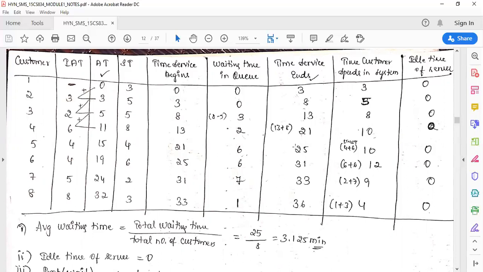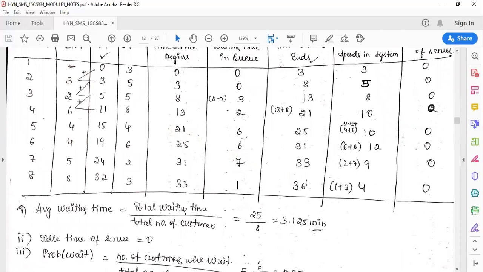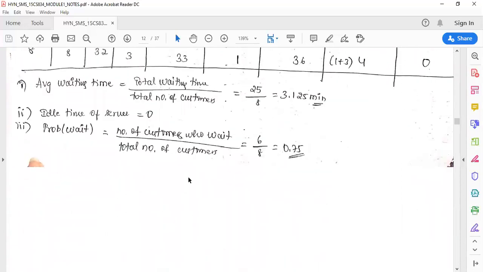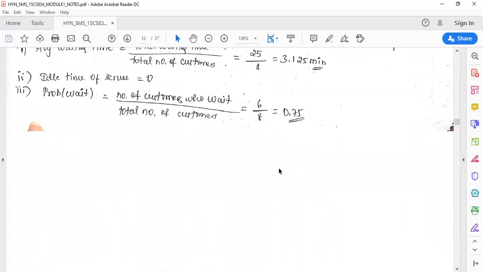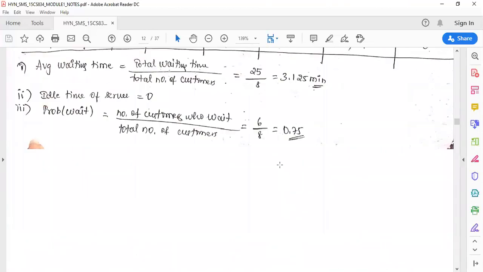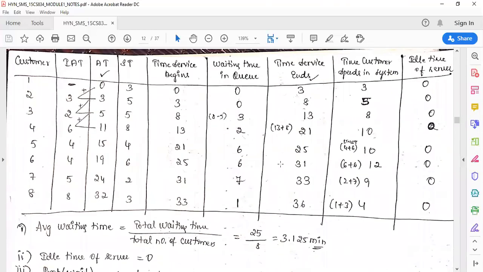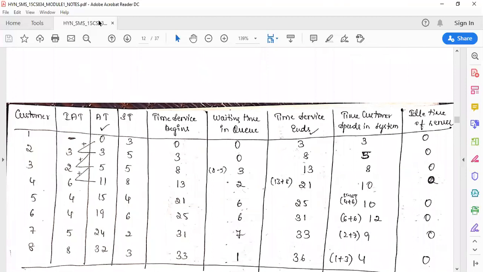Like this, the same way as I explained in the previous problem, you have to solve this problem also and find the average waiting time, idle time of the server, and probability of wait. So this completes your problem on the single channel queuing system. Thank you.